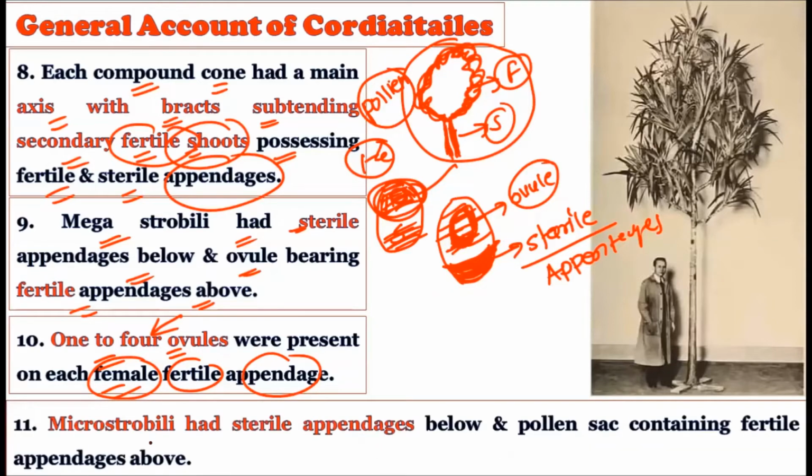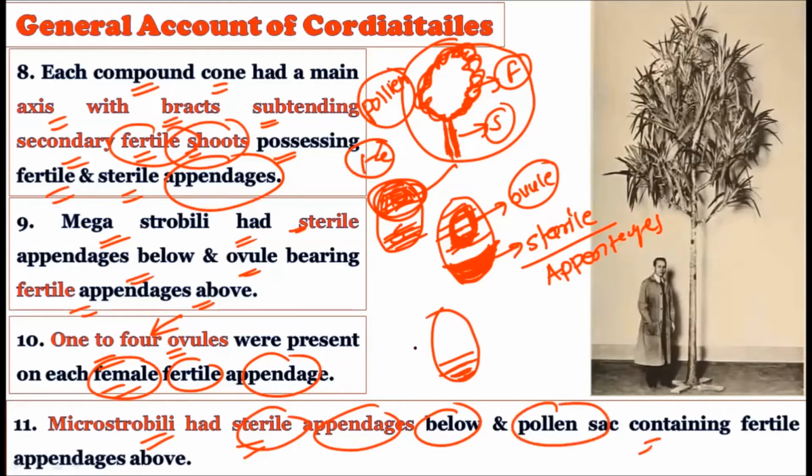Now see the microstrobili, or male strobili. These male strobili had sterile appendages below. They also showed a structure like this, with the sterile appendages at the bottom and the pollen sac containing fertile appendages above. Here you will have the pollen sac, which will contain the pollen grains, and this is the fertile region. So whether it is the male cone or the female cone, the lower portion of the cone is the sterile region, while the upper portion is the fertile region. All right, so this type of reproductive shoot was possessed by these plants.